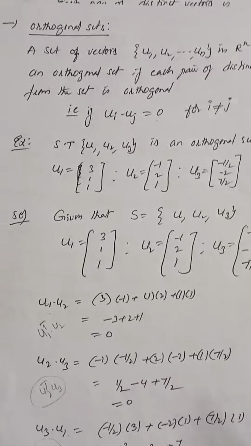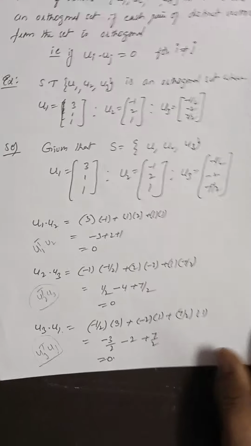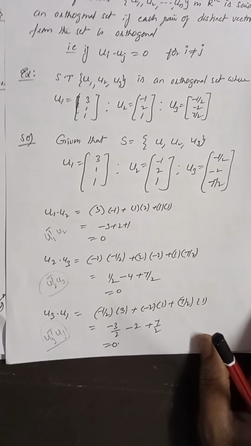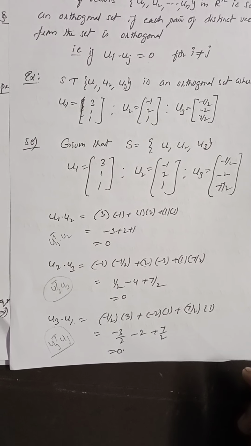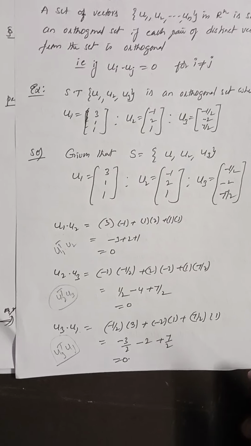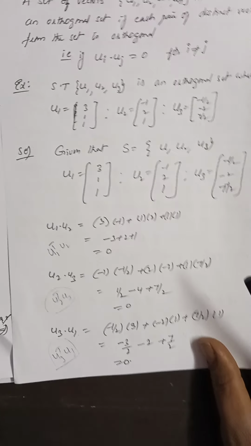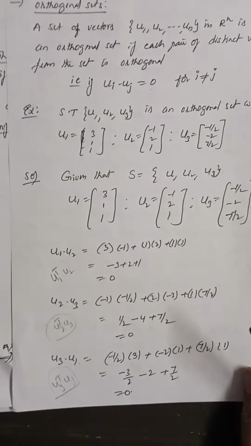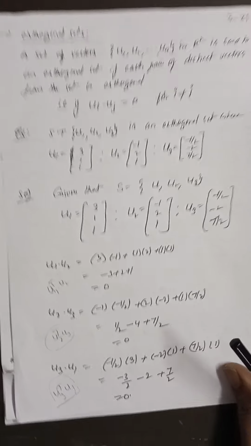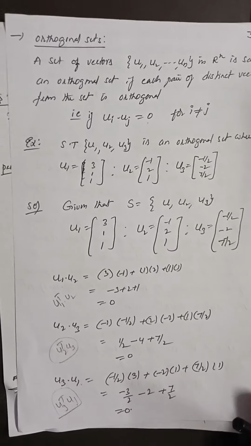You know how to find the inner product of two vectors. Here u1 dot u2 is equal to 0, u2 dot u3 is 0, u3 dot u1 is equal to 0. That means all the vectors are orthogonal to each other. Therefore, the set containing these vectors is an orthogonal set. Therefore, the given set is an orthogonal set.